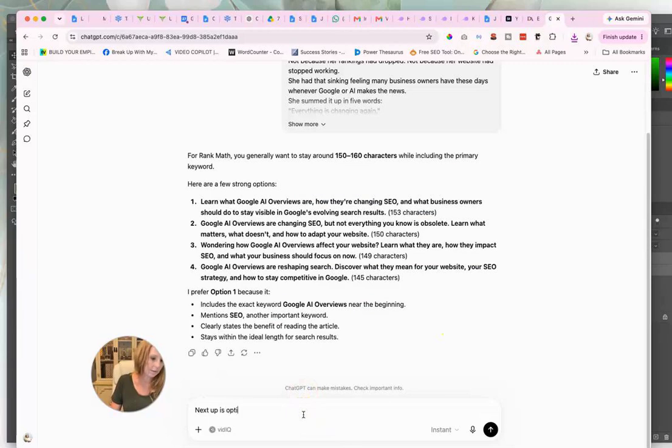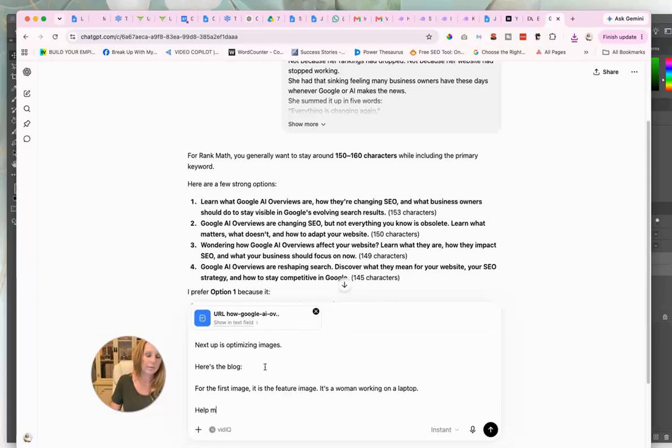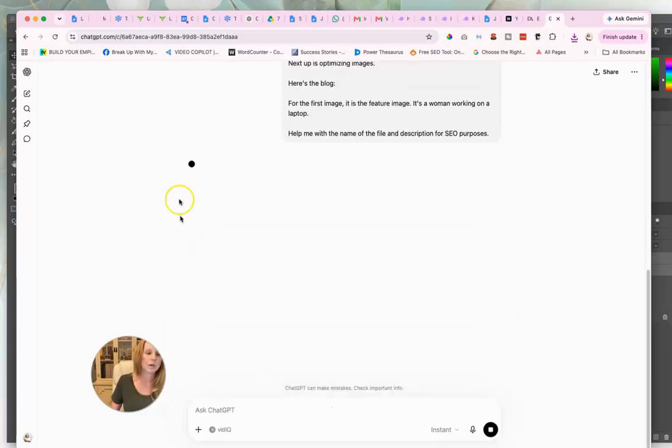I'm going to paste this into ChatGPT. Next up is optimizing images. Here's the blog. It's going to send it as a doc. For the first image, it is the feature image. It's a woman working on a laptop. Help me with the name of the file and description for SEO purposes.